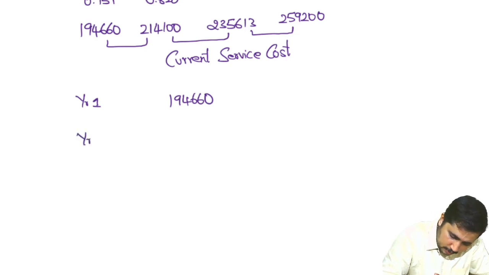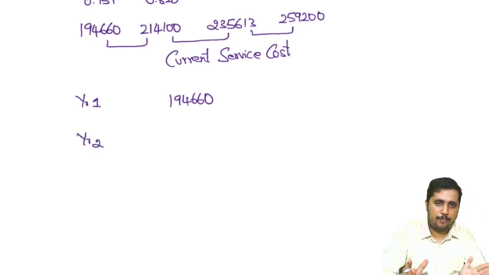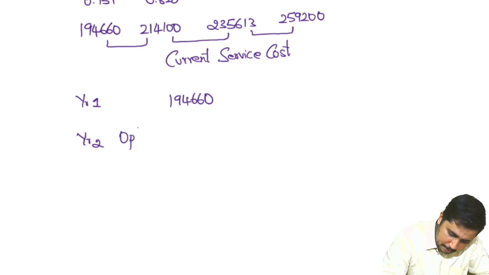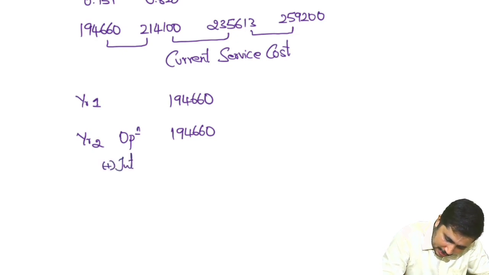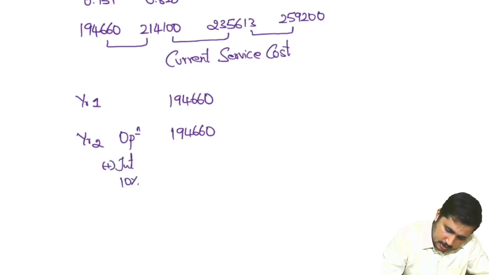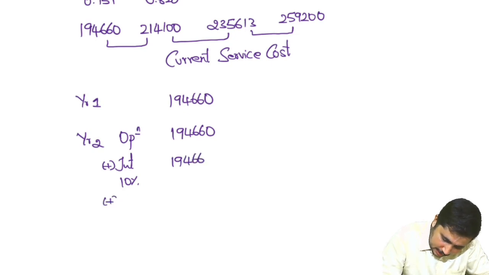For year 2, first there will be an opening balance in the fund of 194,660. For this we will add interest, and that interest rate is 10%. So it will be 19,466. Then the current year I am going to contribute, which is 214,100.